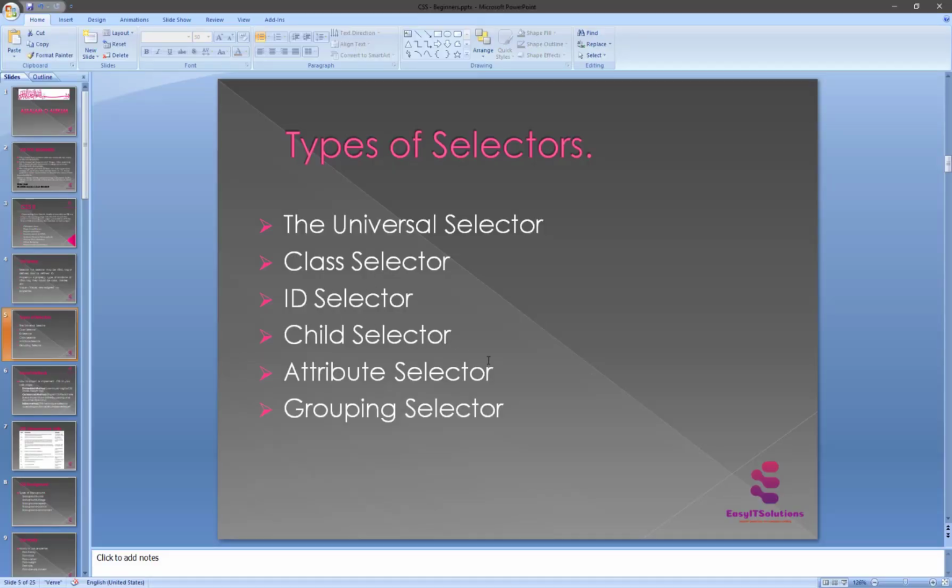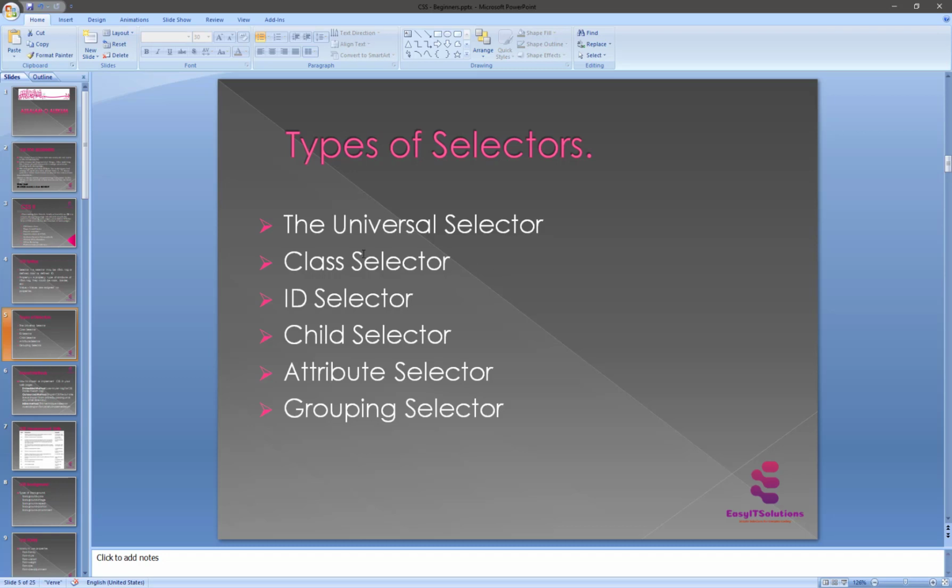The third one is the child selector. What is the child selector? It is an important thing to learn. You have seen the selectors so far, like the universal selector, and this is one more type of selector, which is very similar to a class or something else, but has a different functionality.